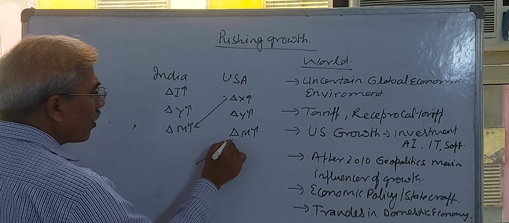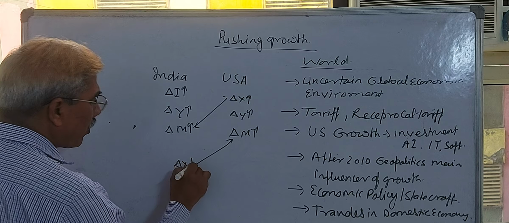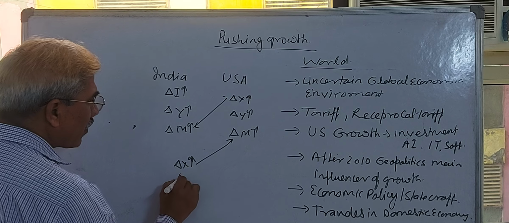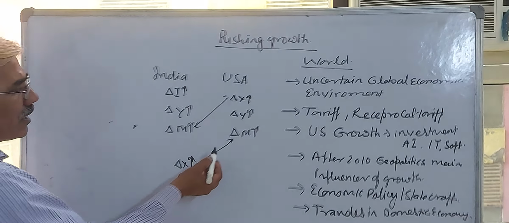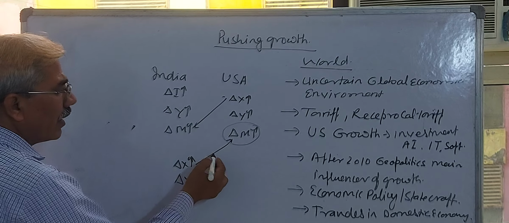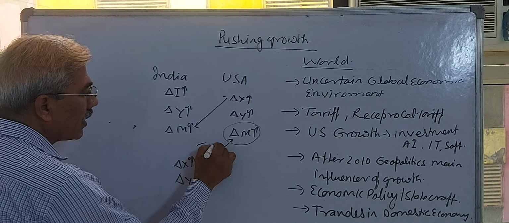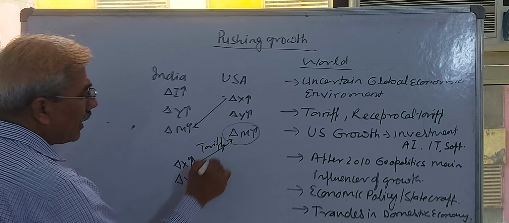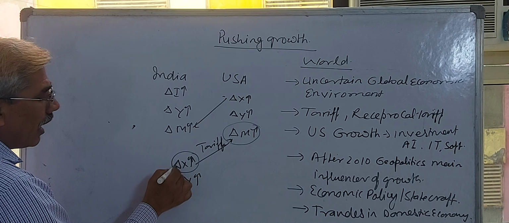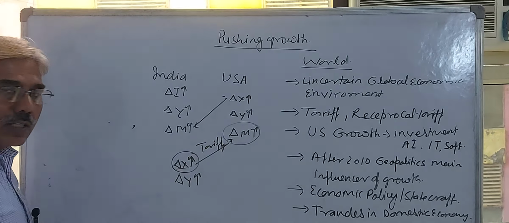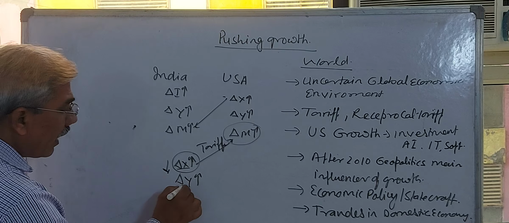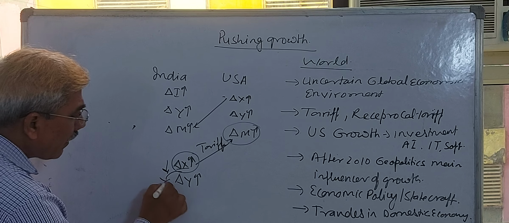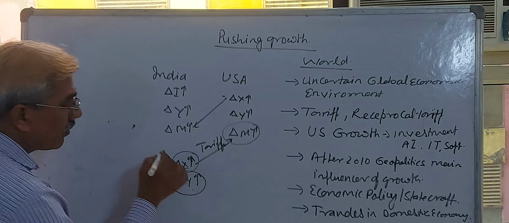This import also increases the export of India. Increasing export also increases the income of India. It means if the USA imposes tariff, then definitely our export, which had previously increased to America, will begin to reduce, and the foreign trade multiplier effect will reduce our income.